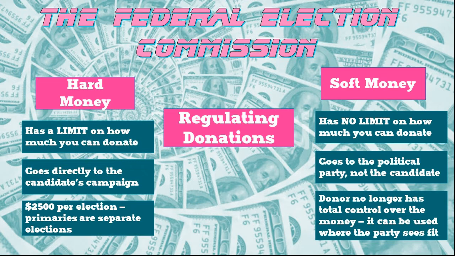So this is the difference between hard money and soft money. Hard money has a limit. Soft money has no limit. Hard money goes directly to the candidate. Soft money goes to the candidate's political party, and they're probably going to spend it on the candidate. But with soft money, you may be donating because you really like one candidate, and the party may choose to spend that money on a different candidate.